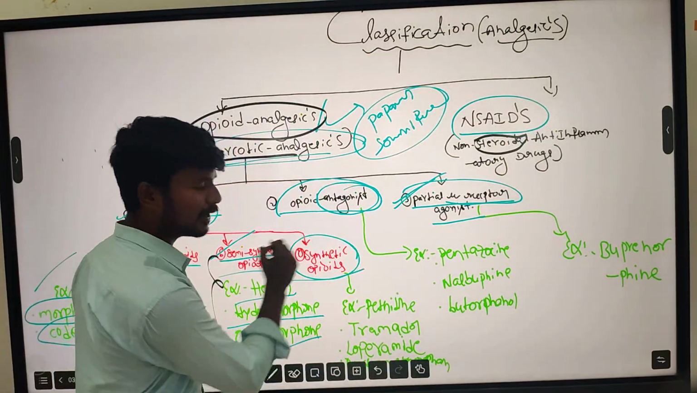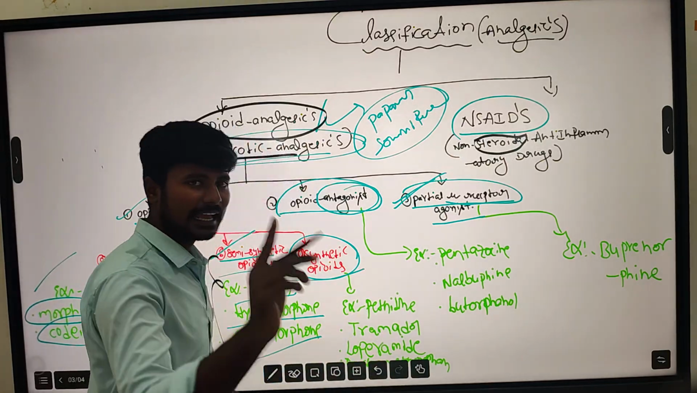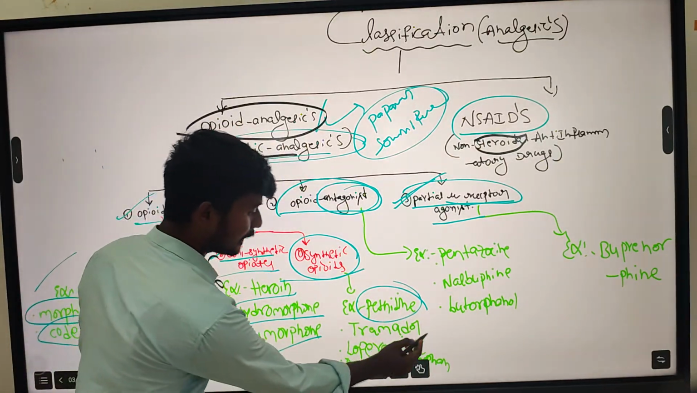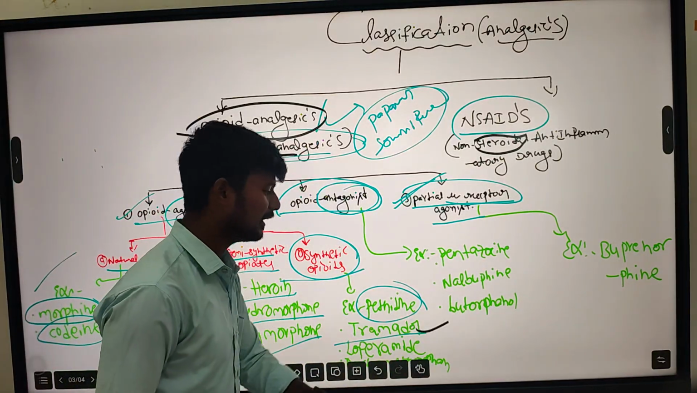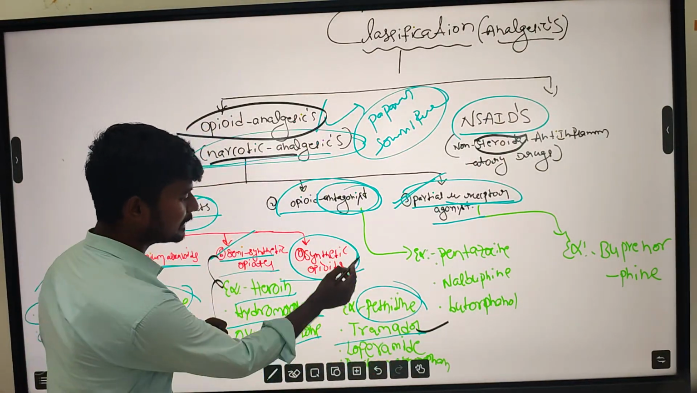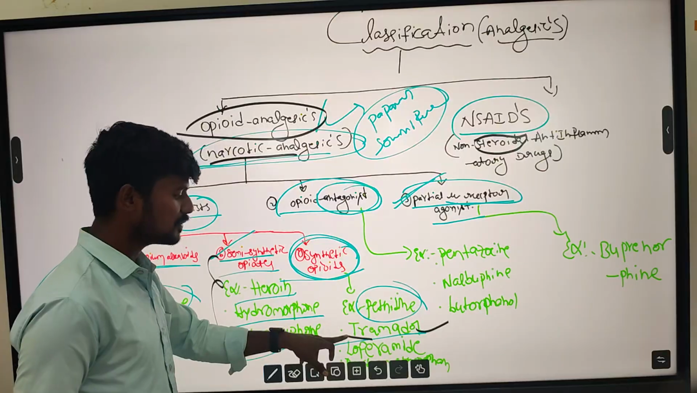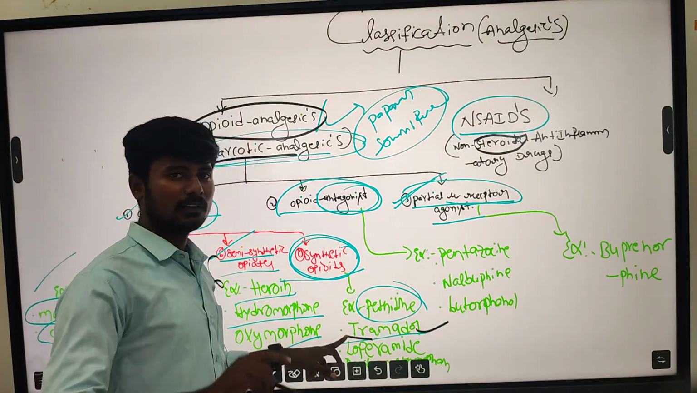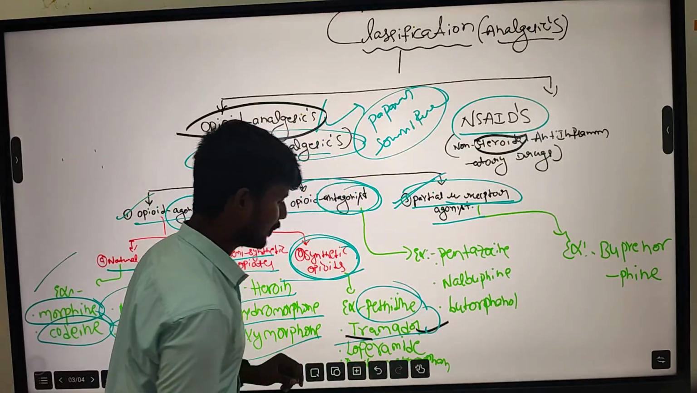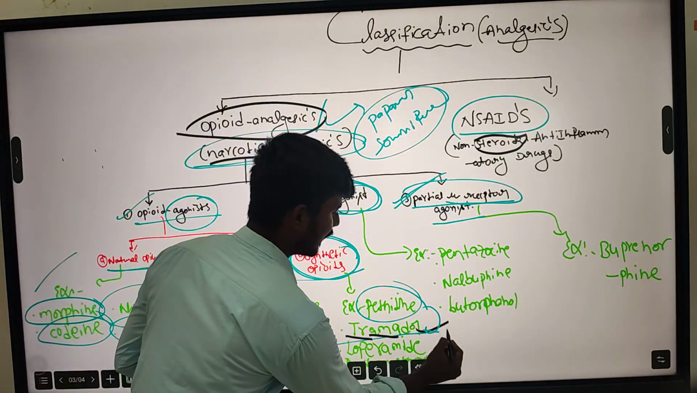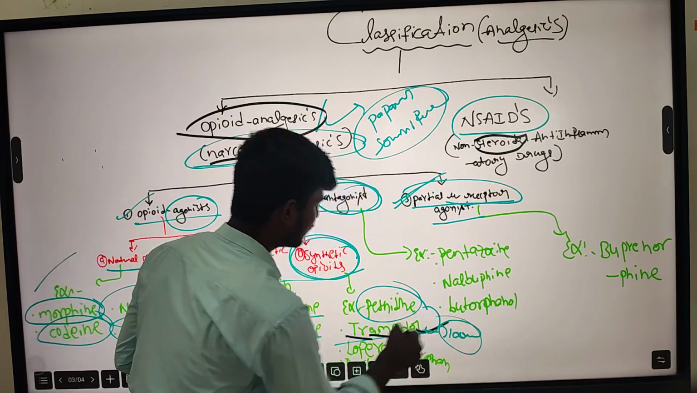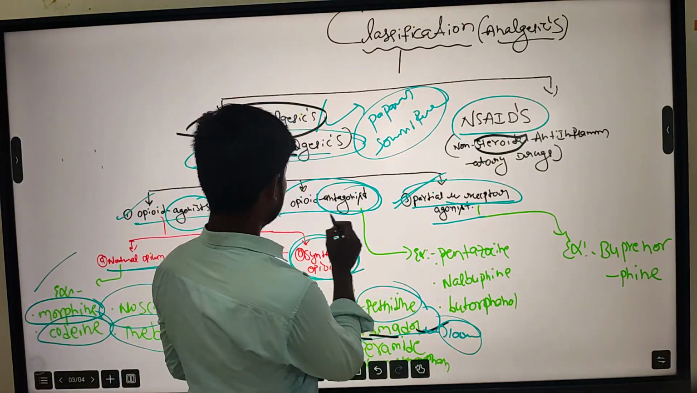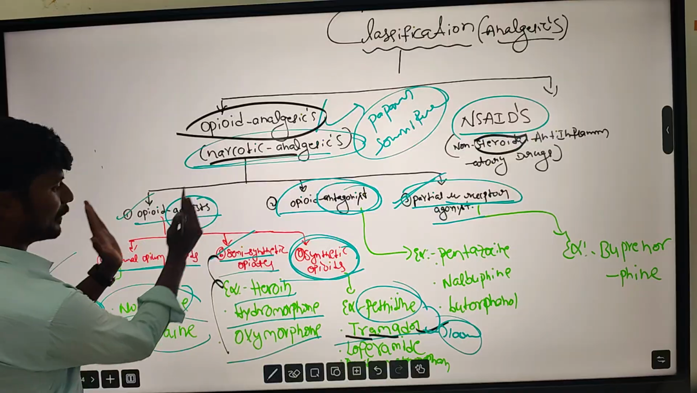Synthetic opioids include pethidine, one of the very important analgesics, and tramadol, also very important. Tramadol is mostly used in hospitals to reduce pain in surgical and gynecology cases. The dose is about 100 mg. It comes under synthetic opioids of opioid analgesics. That is all about opioid agonists.